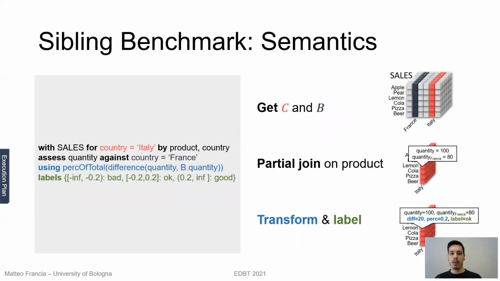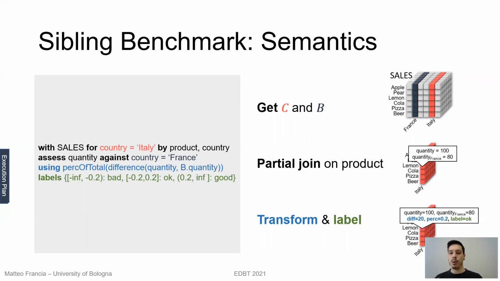As I mentioned before, given our syntax, we have a semantics that translates the syntax into an execution plan. So to compute our assessment, given the cube of sales, at first we get the target cube C, so the red one, we get the benchmark, so the blue slice, then we can partially join them on product and apply transformation and labeling.